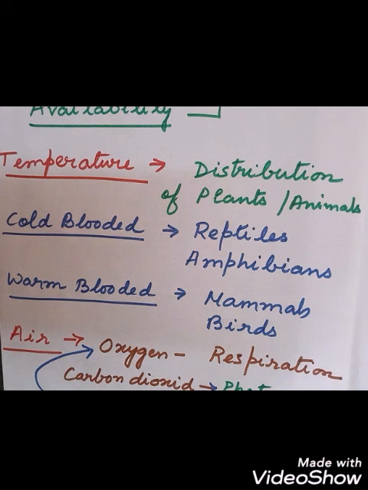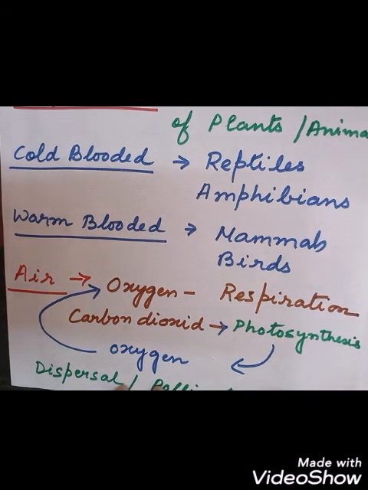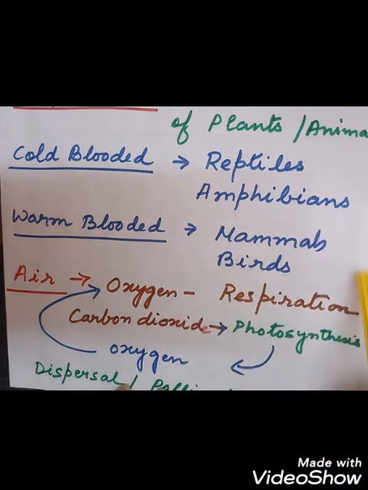Okay. Next we come to air. So air is also very important for the survival because air contains what? Oxygen and carbon dioxide. This is very important for the survival of the organisms. Both plant and the animals need oxygen for what? For respiration. And they release what? Carbon dioxide. So this carbon dioxide is taken by the plants for their process of photosynthesis. Photosynthesis releases oxygen. Then again this oxygen is taken by the plants and the animals during respiration.